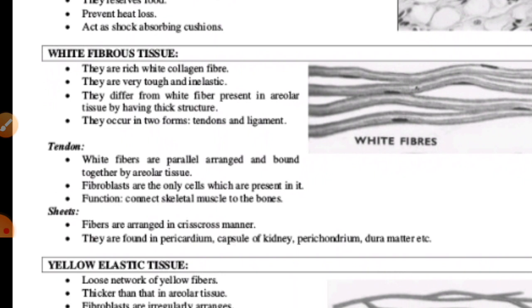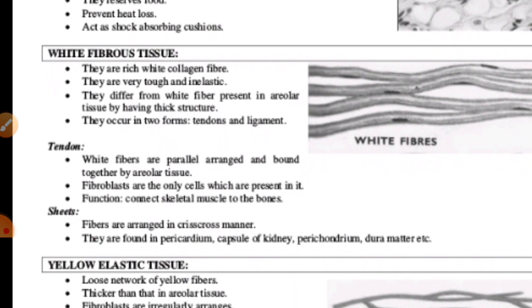It occurs in the dermis of the skin, peritoneum, periosteum of the bone, perichondrium of cartilage, and pericardium of the heart. This tissue has great strength, but its flexibility is very limited.